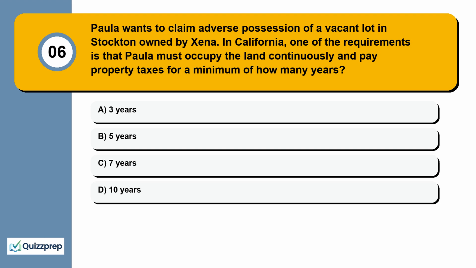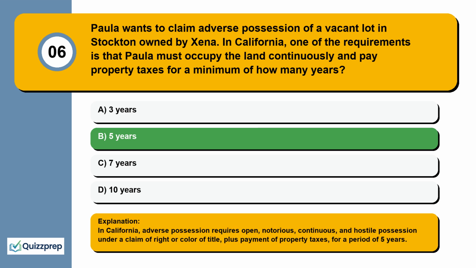Question 6. Paula wants to claim adverse possession of a vacant lot in Stockton owned by Zena. In California, one of the requirements is that Paula must occupy the land continuously and pay property taxes for a minimum of how many years? 3 years, 5 years, 7 years, 10 years.